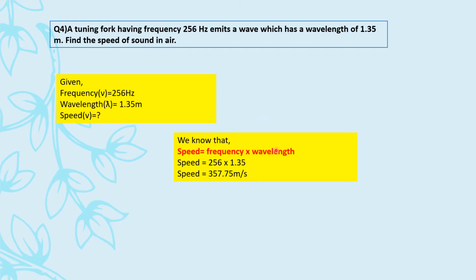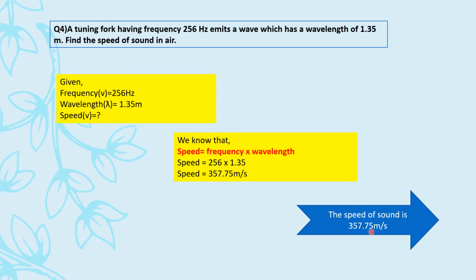The only thing to solve numericals, first before applying the formula, you should see if everything is in SI unit or not. Here they are. So we don't need any conversion. If something is not given in SI unit, we have to first convert it into SI unit. So 256 into 1.35. Once you solve it, this is your speed, right? So the speed of sound is 357.75 meter per second. It was very easy. See, it's just the application of the formula. So whenever you have a numerical, you have to remember all the formulas. Once you know all the formulas, numericals will be very, very easy for you.